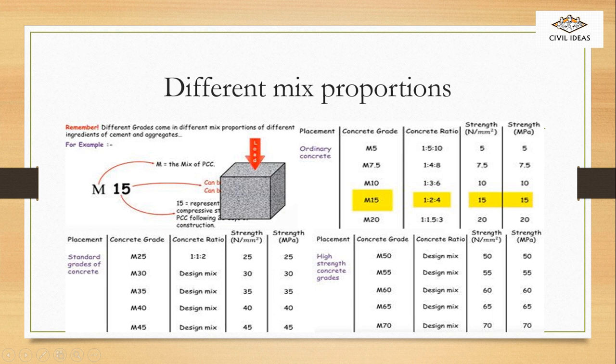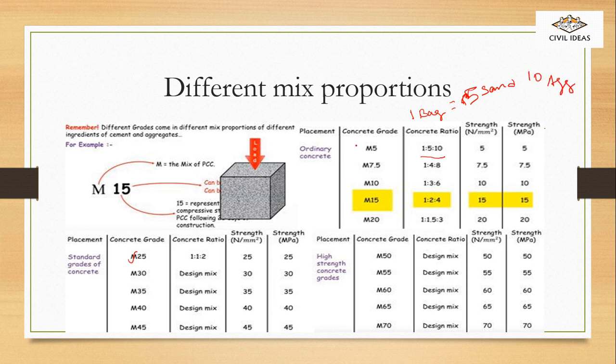Now, define mix proportions. Here you can see from M5 to M25, the ratio is 1 is to 1.5 is to 10. So, what is 1? Here 1 is cement, 5 is sand and 10 is aggregate. I mean to say, if you take 1 bag of cement, you have to put 5 bags of sand and 10 bags of aggregate.